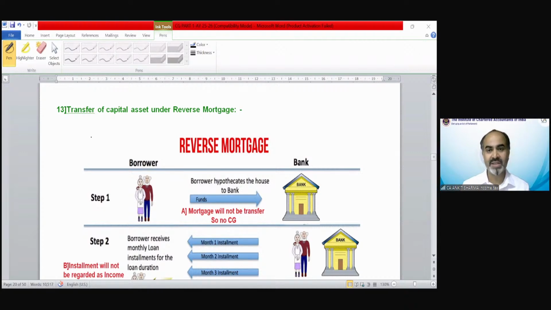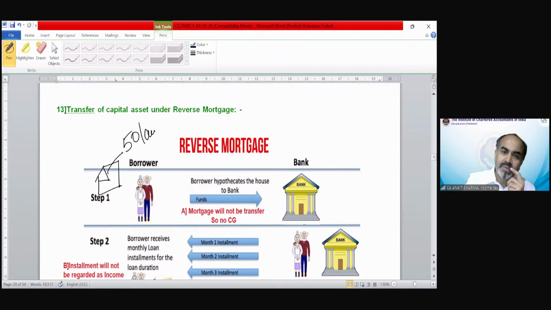Under reverse mortgage, it is just like a mortgage: if you have a property and you give it as security to the bank for the purpose of a loan, that is called a normal mortgage procedure. Under a normal mortgage, what will happen generally? Suppose you have a property whose market value is 50 lakh rupees and you do not have any regular income.